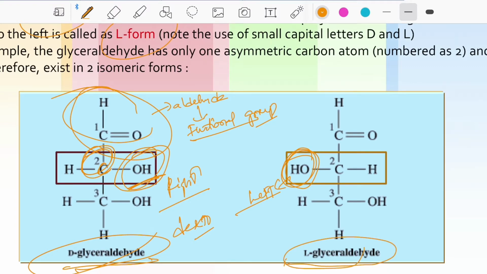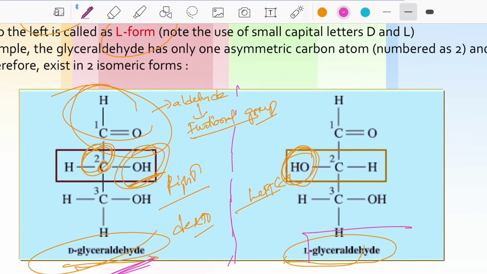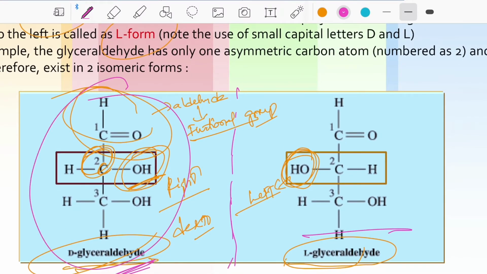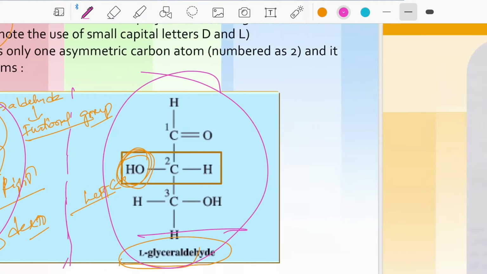That's the difference between dextro and levo. They are optical isomers: if you place a mirror in front of each other, they are replicas. They look the same. Dextro is the mirror image of levo.